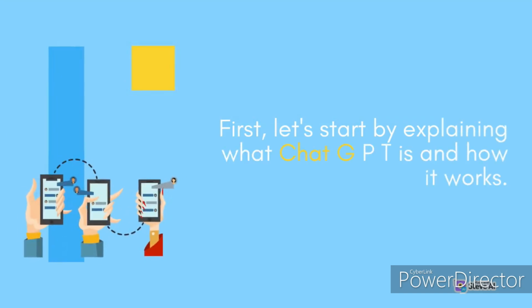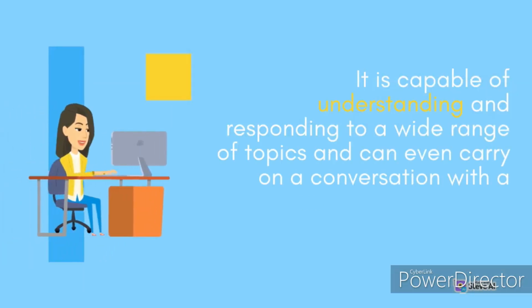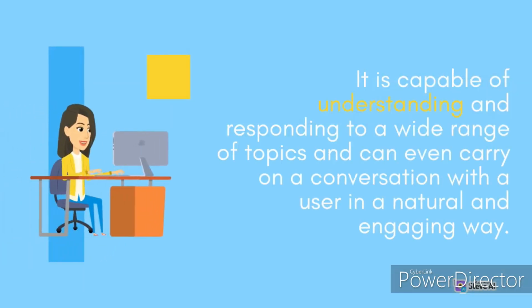First, let's start by explaining what Chat GPT is and how it works. Chat GPT is a chatbot that uses the GPT-3 language model developed by OpenAI to generate human-like text responses to user input. It is capable of understanding and responding to a wide range of topics and can even carry on a conversation with a user in a natural and engaging way.